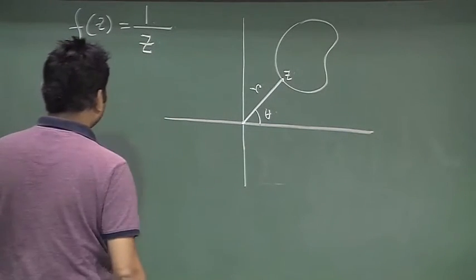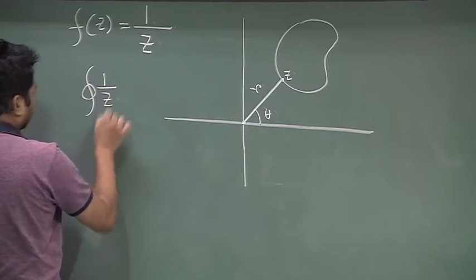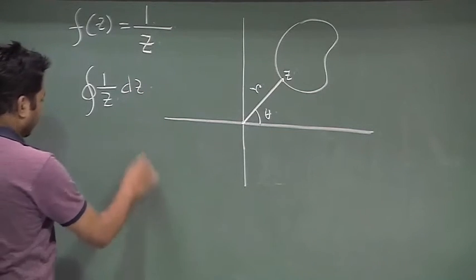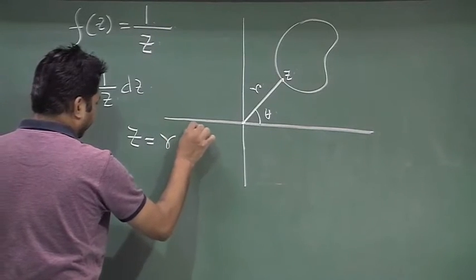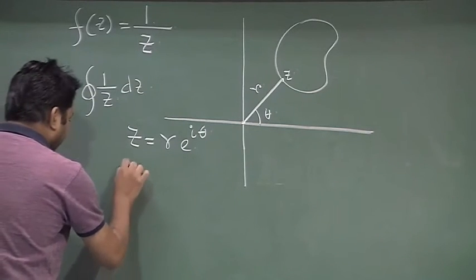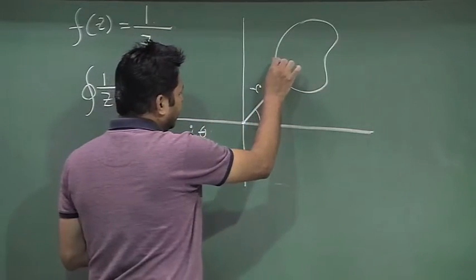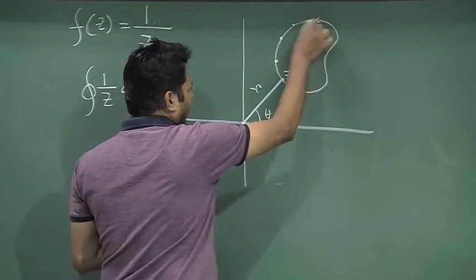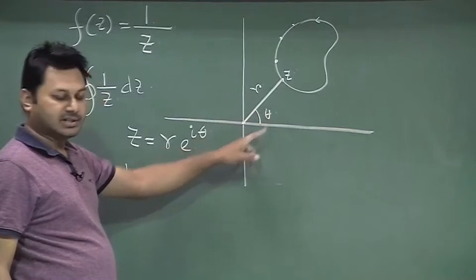If I do the integration, I need to calculate the integral of 1 by z over this closed path, dz. Now, z is r e to the power of i theta, and dz is how much? Here please mind that every time z is changing, r and theta both are changing, it is not constant, both are changing.